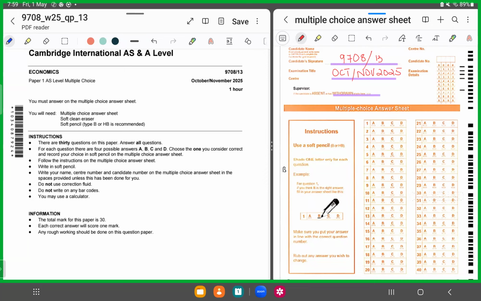Today I've brought for you all October November 2025 9708 Variant 13. We'll be doing MCQs today. So let's see what this paper has brought for us.